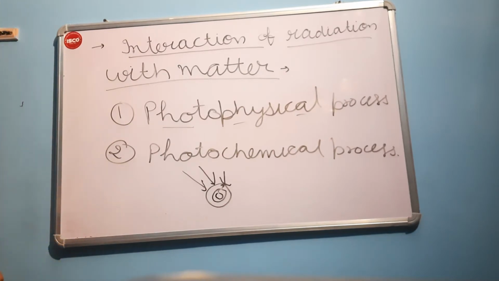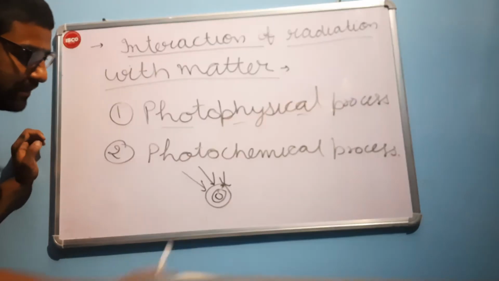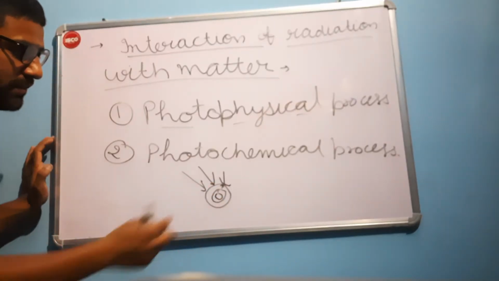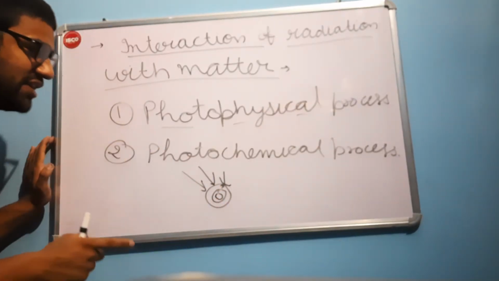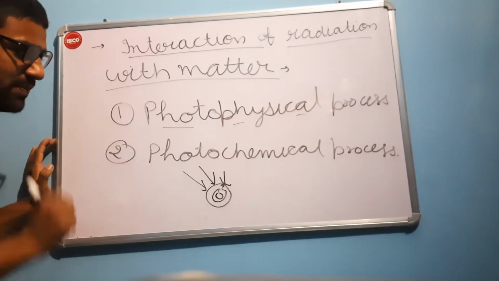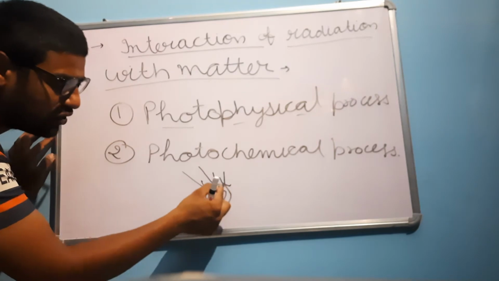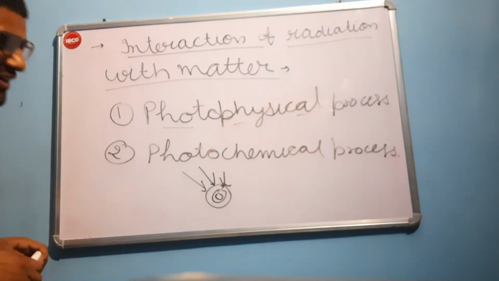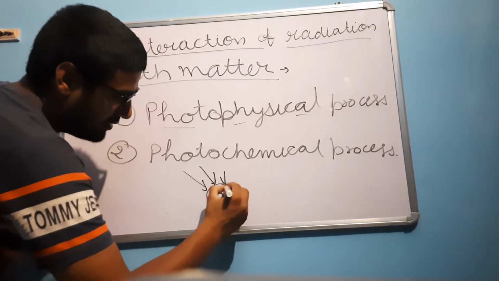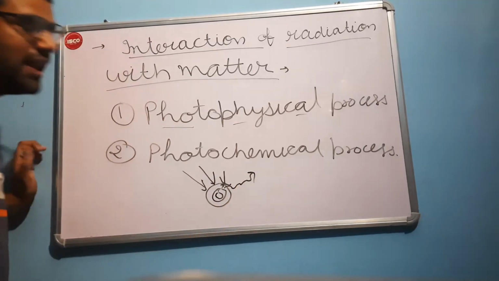After a certain period they will return back to the ground state or their original state by releasing light.